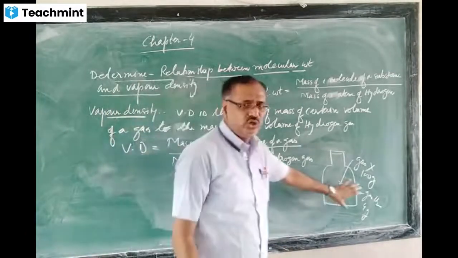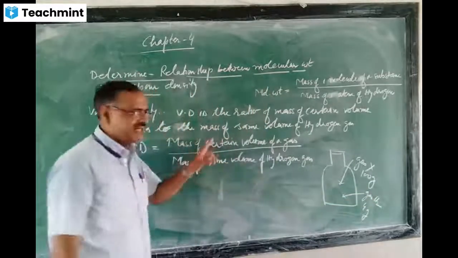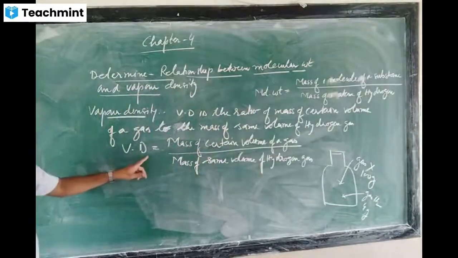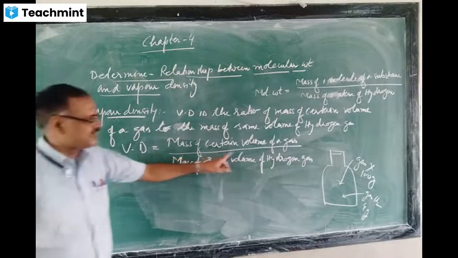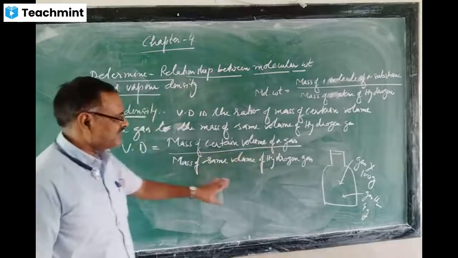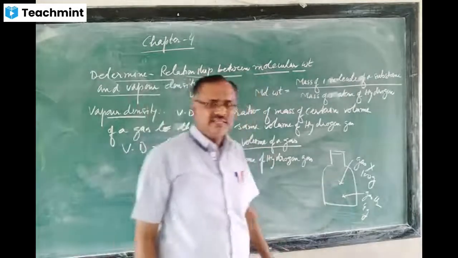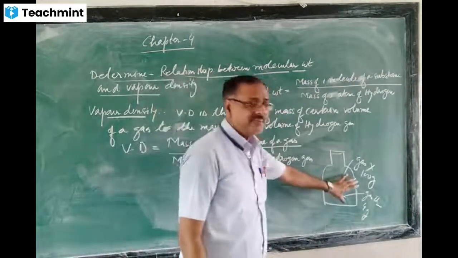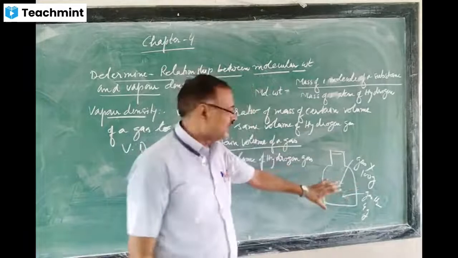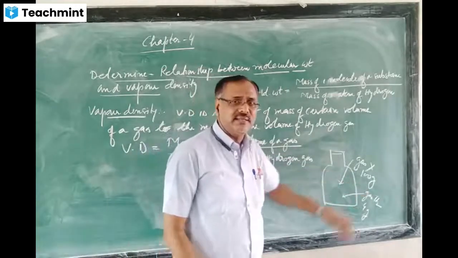It means the volume is fixed. Now this formula can be applied here. Here the certain volume is the volume of this metallic cylinder.